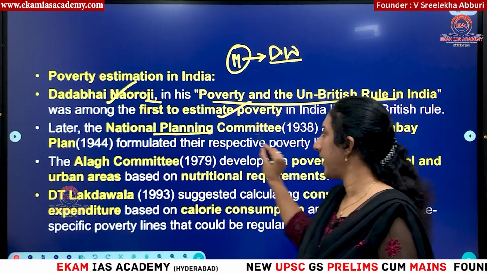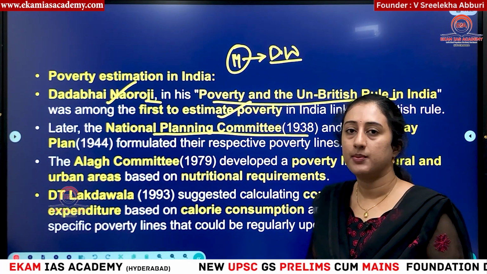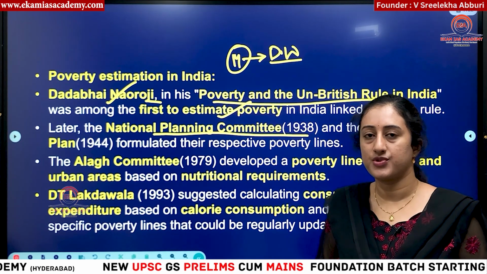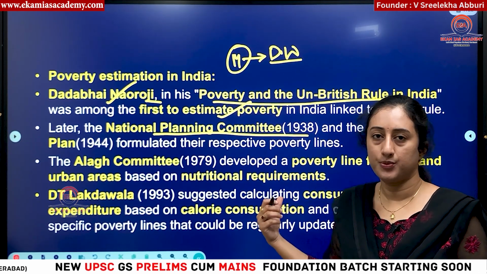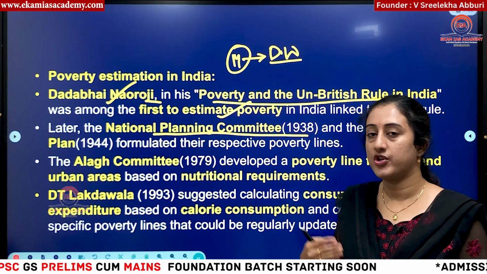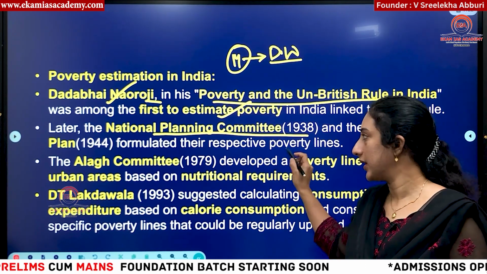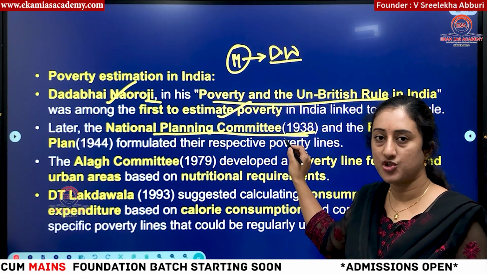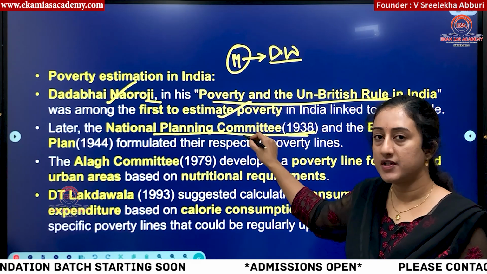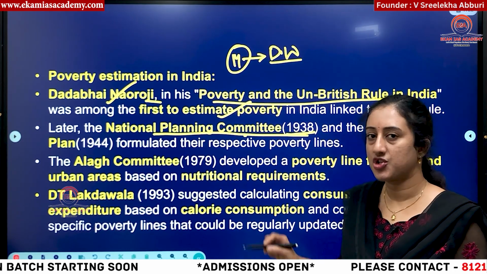Then National Planning Committee. You know, National Planning Committee was formed under the presidentship of Subhash Chandra Bose when he was the president of Haripura session, and he formed this committee with whom as the president? Jawaharlal Nehru as the president. Don't get confused. In 1938 INC session, Subhash Chandra Bose was the president. Okay, so he formed this committee. For this committee, who is the head? Jawaharlal Nehru, National Planning Committee.